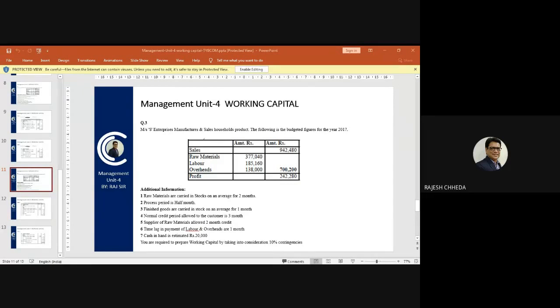So my sales will be 9,42,480 for 1 year, but if I divide it by 12 months, then whatever amount comes is my average monthly sales. Same way for raw material, I will divide 3,77,040 by 12, labor 1,85,160 divided by 12, overheads 1,38,000 divided by 12. And when we are calculating finished goods, at that time the total cost of 7,200,000 we will divide by 12.